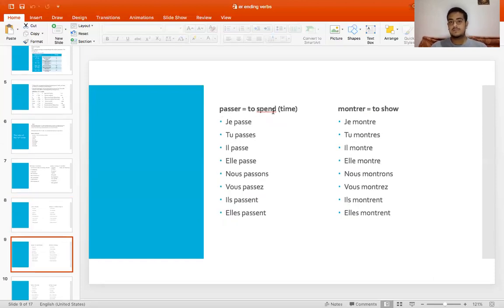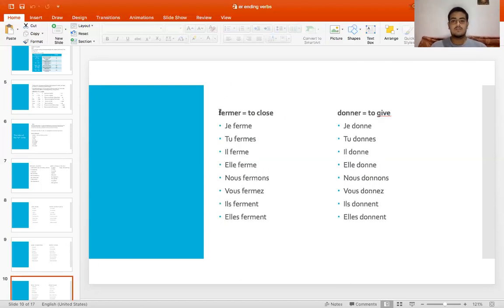Passer means to spend time. Je passe, tu passes, il passe, elle passe, nous passons, vous passez, ils passent, and elles passent. Montrer means to show. Je montre. It is pronounced as je montre. Tu montres, il montre, elle montre, nous montrons, vous montrez, ils montrent, and elles montrent.